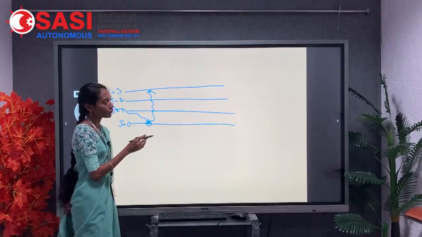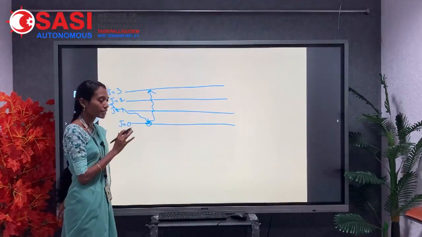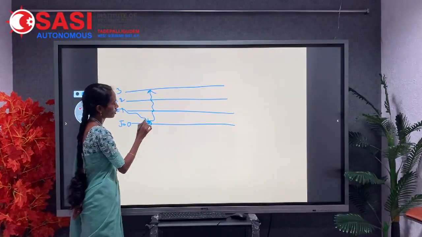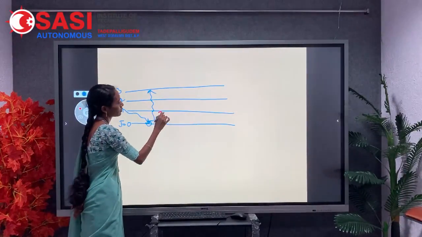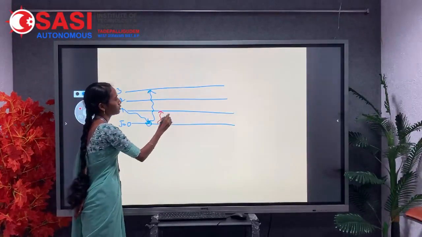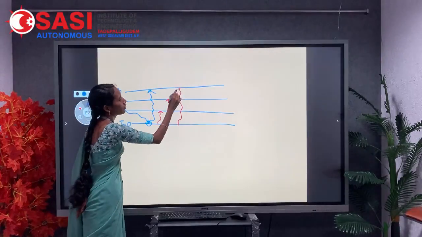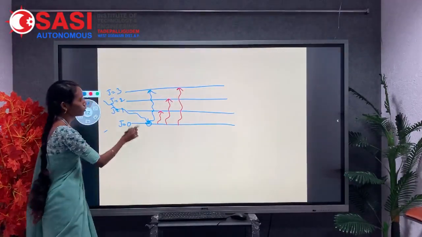All the molecules which are present in our spectra do not need to travel in the same way. Suppose the molecule undergoes a transition from J equal to 0 to 1, or J equal to 0 to 2, or J equal to 0 to 3.